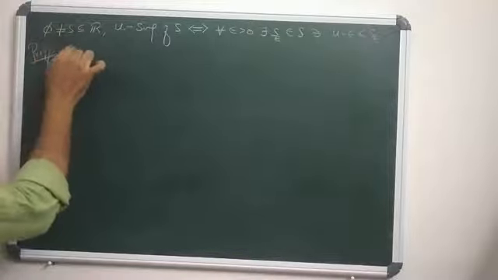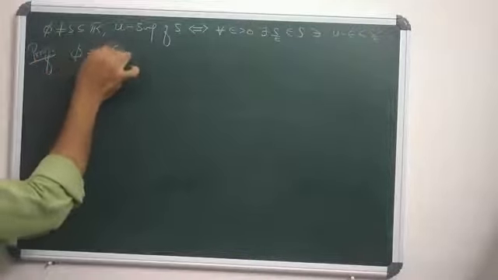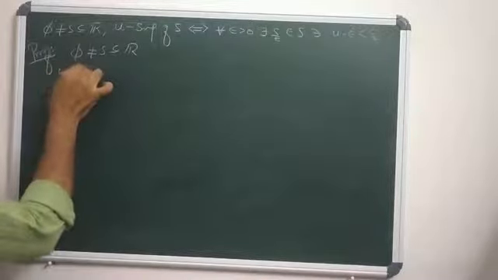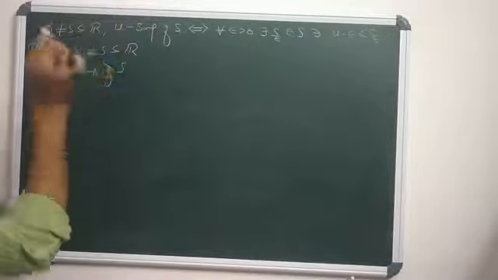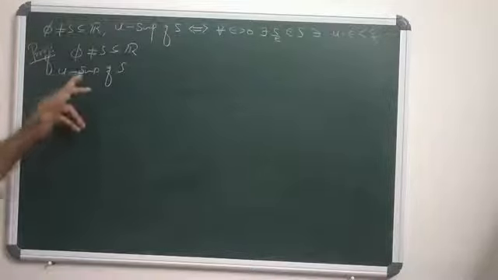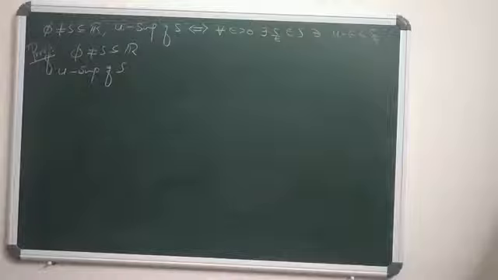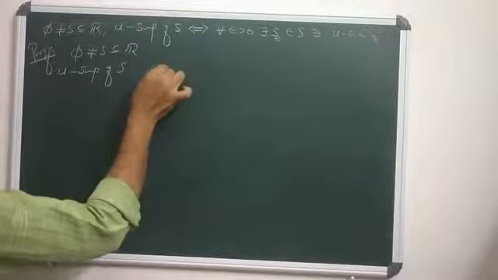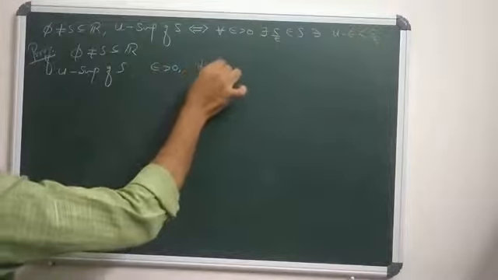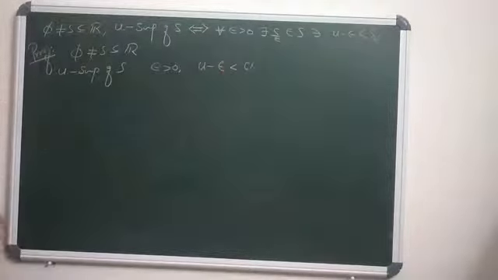Let S be a non-empty subset of R, and let U be an upper bound of S, which is the supremum of S. Let U be the supremum of S, meaning U equals supremum of S. It is given that epsilon is positive. Since epsilon is positive, surely U minus epsilon is strictly less than U. But what is U? U is the supremum of S.